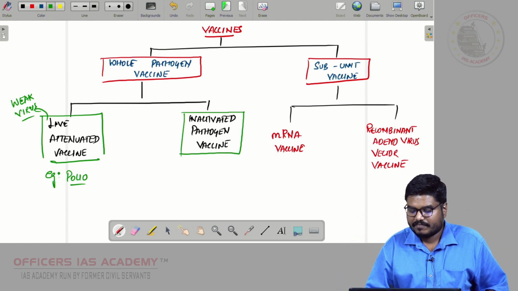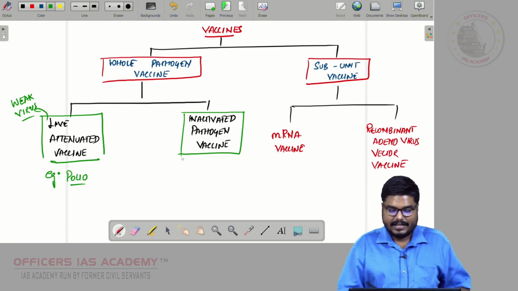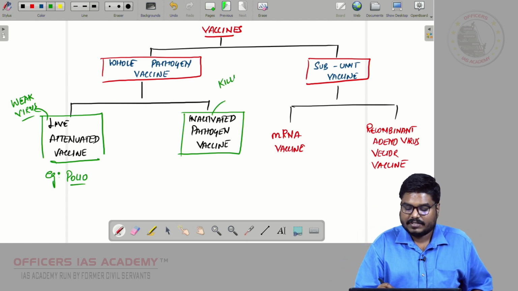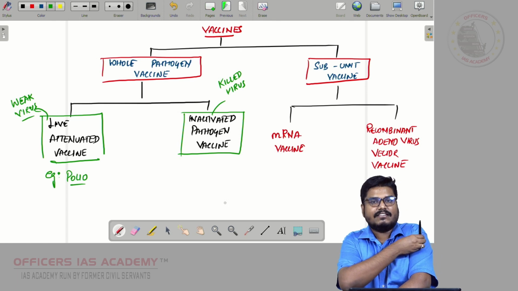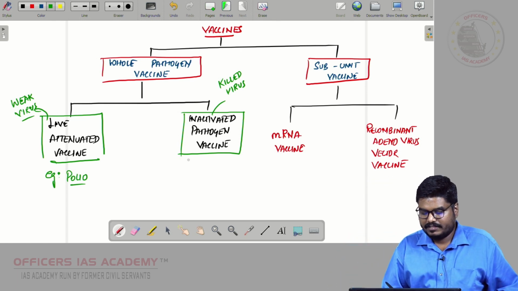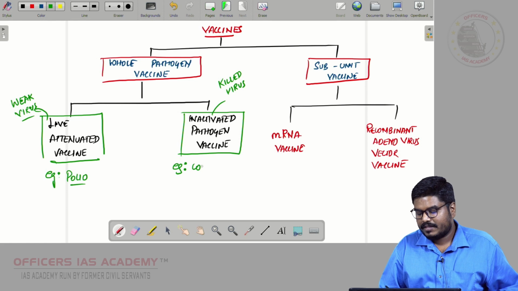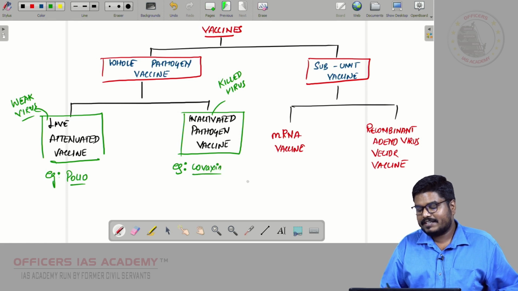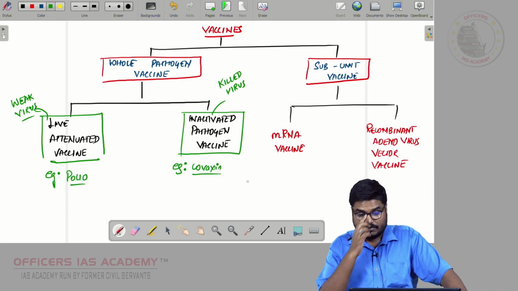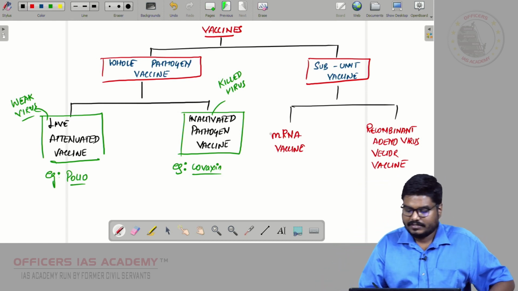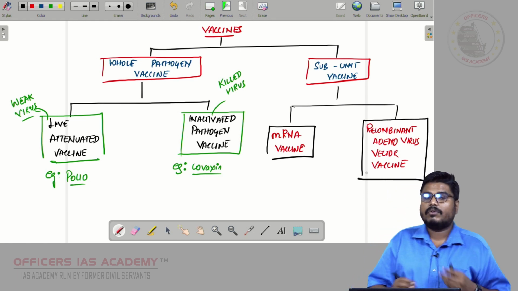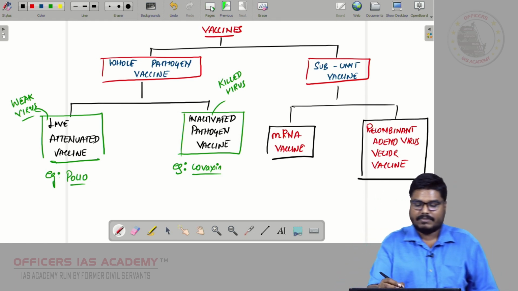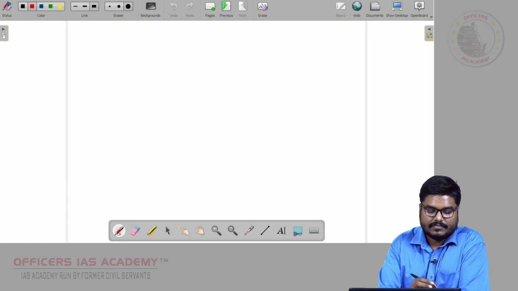Inactivated pathogen vaccine. So here the virus will be killed. So killed virus, dead virus will be used in the vaccine, dead virus will be sent inside. Example for this, it is Covaxin. Our Covaxin is an example for inactivated pathogen vaccine. Now what is this mRNA vaccine and recombinant adenovirus vector vaccine? Both are latest technologies. Let me explain about mRNA vaccine first.